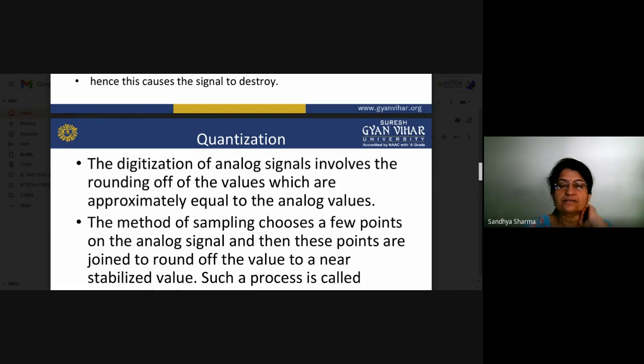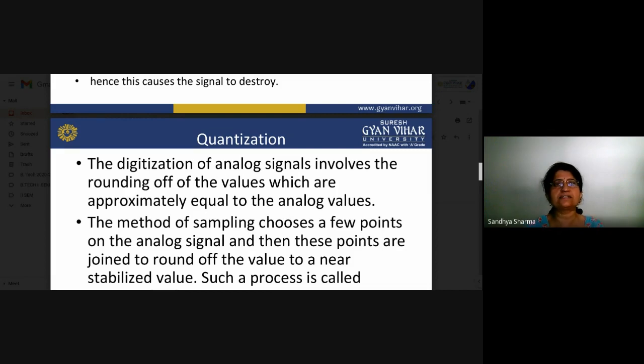Now we will discuss quantization. We also see a little in the introductory part. If you have to digitize your analog signal, the quantization process rounds off values to approximately equal the analog value.